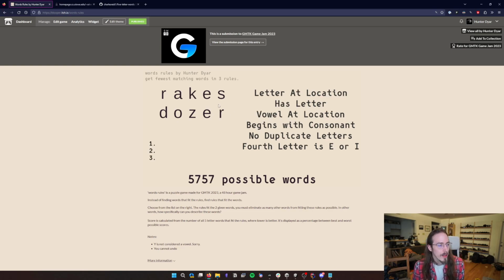So here's two random words, rakes and dozer, and you are given a bunch of rules and you have to choose the ones that will eliminate as many other options as possible. So the goal is, how specifically can you describe these words? The best score down here of possible words remaining would be 2. You've come up with rules that exactly apply to these words and no others. So that's the objective. And I'm quite pleased with it.